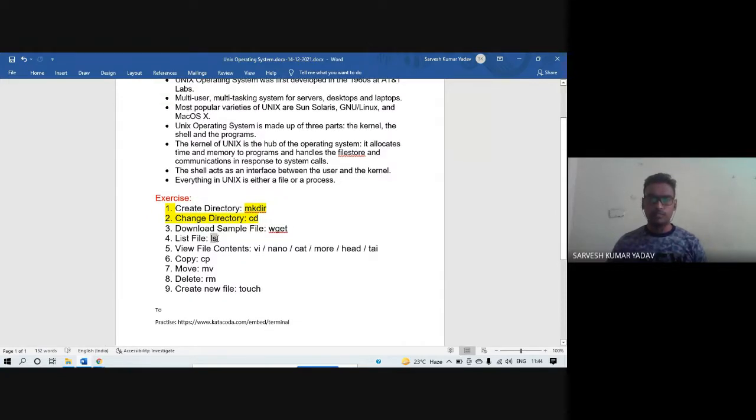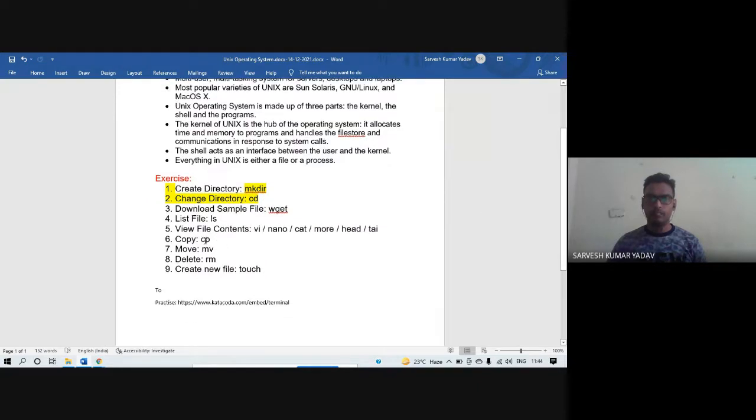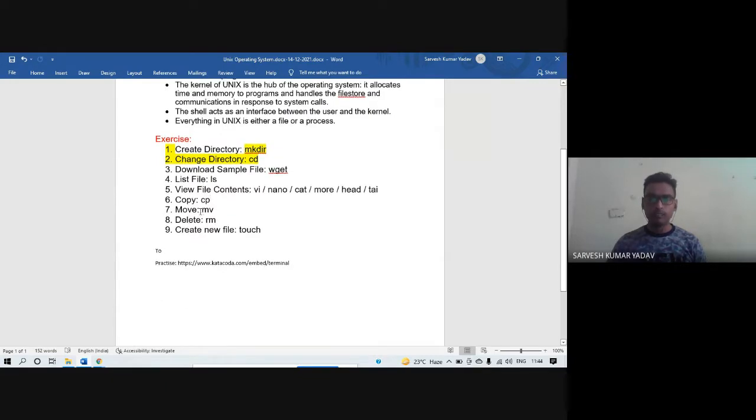With the ls command, you can see which files and directories are present under a directory. With the vi, nano, and cat commands, you can see the contents of a file. With the cp command, you can copy a file from one directory to another. With the mv command, you can move a file from one directory to another. With the rm command, you can delete directories or files. To create a new file, you can use the touch command.